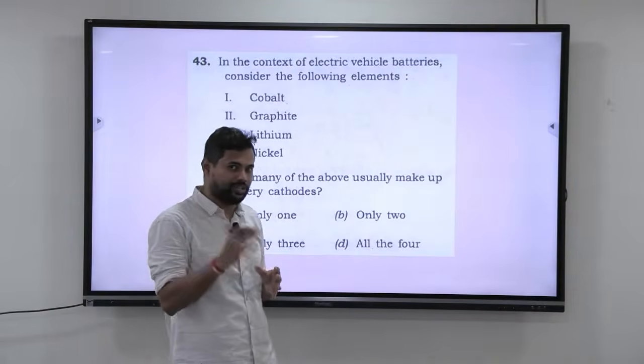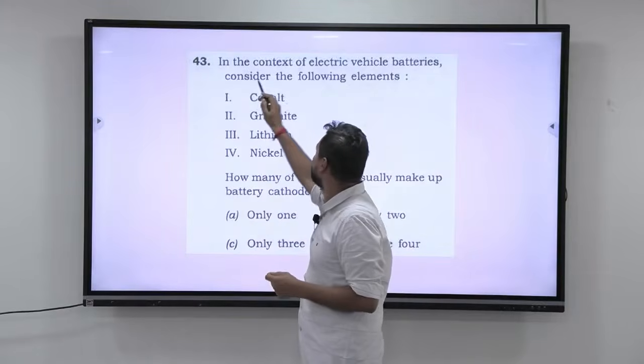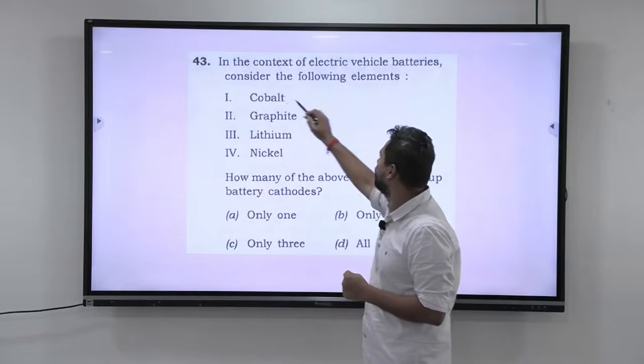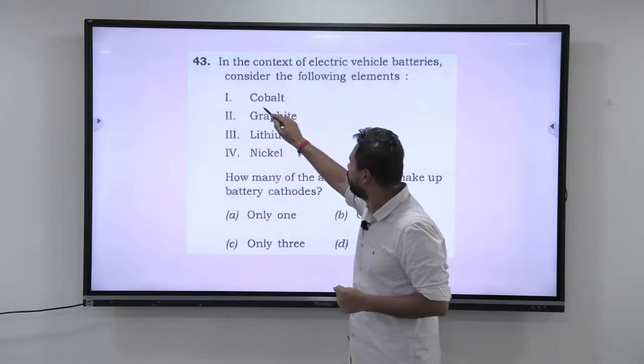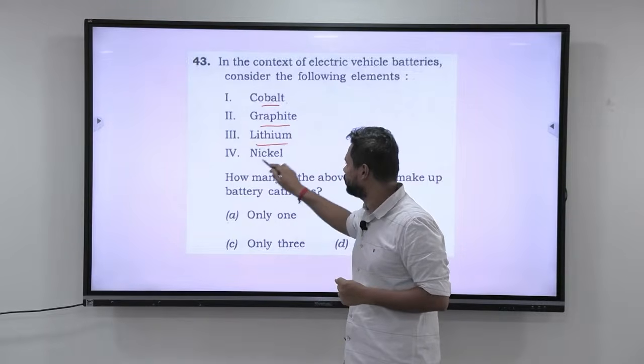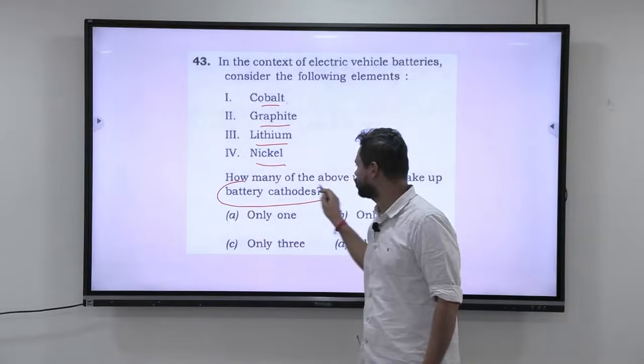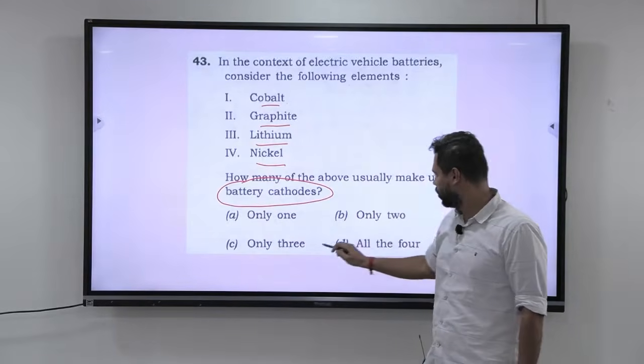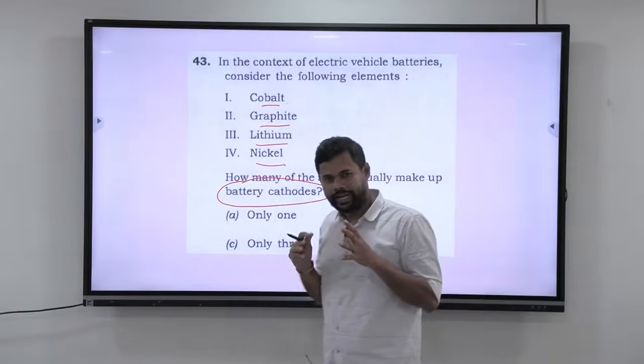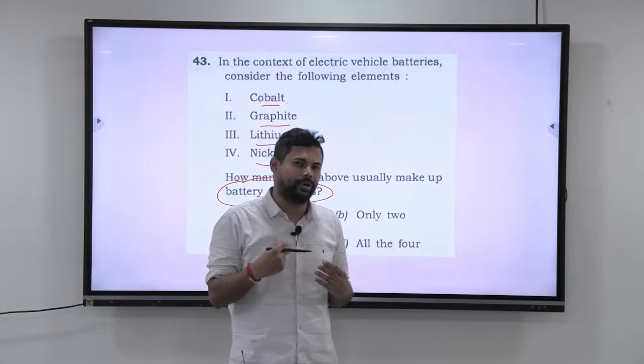Alright guys, now let us move on to the next question. In the context of electric vehicle batteries, consider the following elements: cobalt, graphite, lithium, nickel. How many of the above usually make up the battery cathodes? Only one, only two, only three, all the four. Now, I can understand that this question became a little too technical.